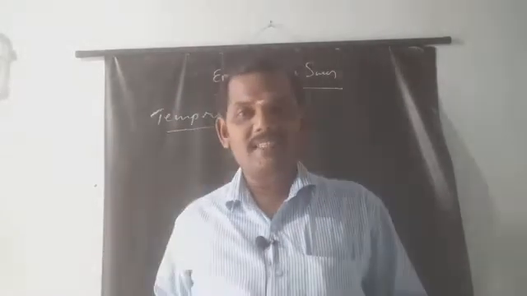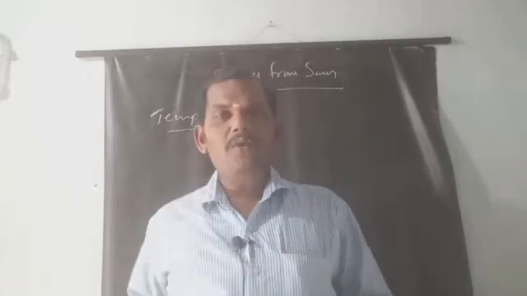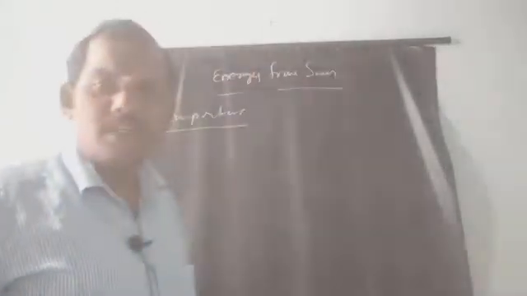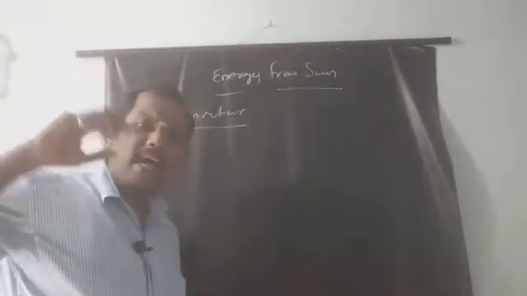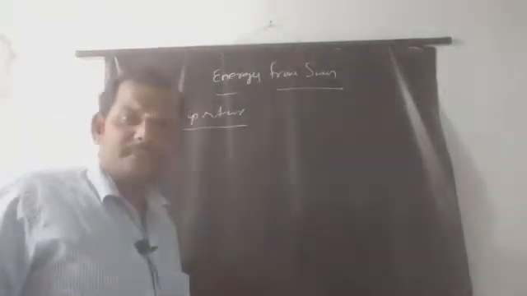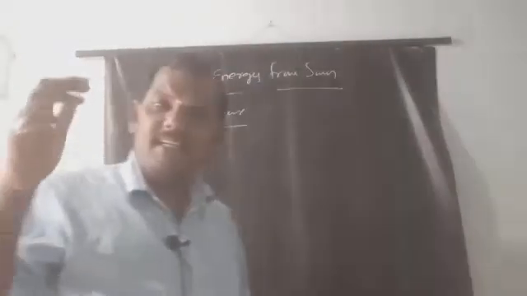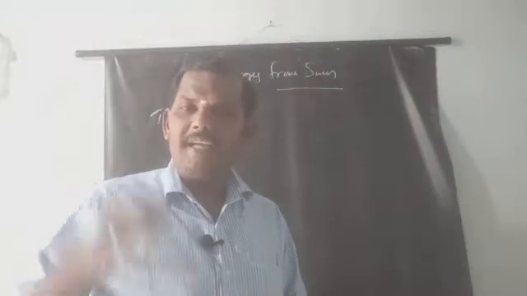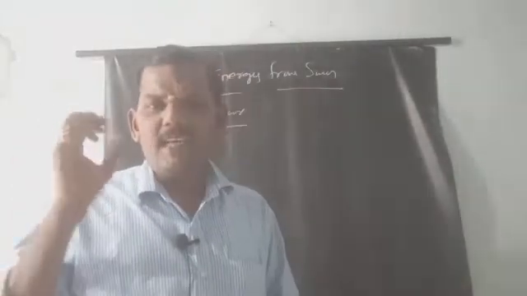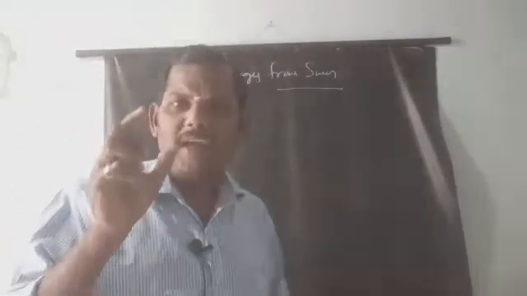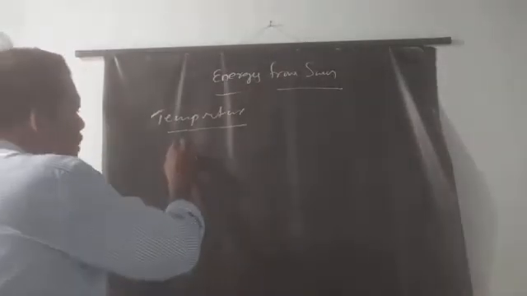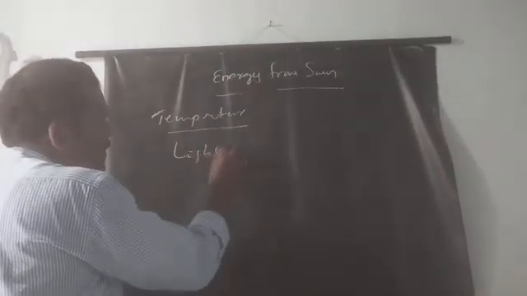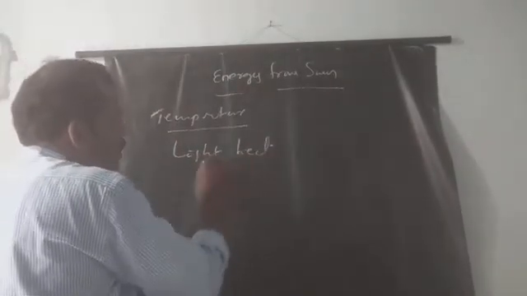Here two terms are given. What is the energy released by the sun? Continuously the sun gives out energy in the form of light and heat.